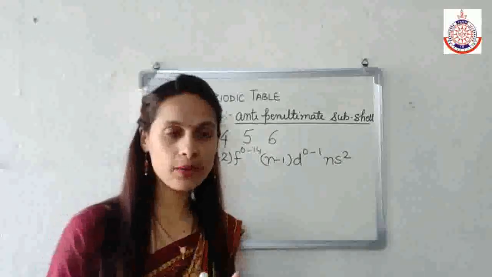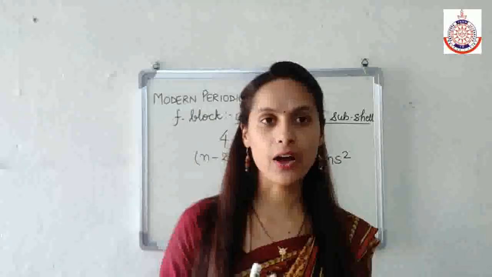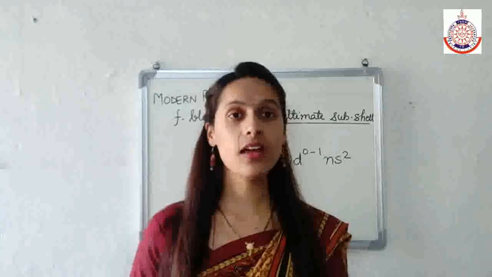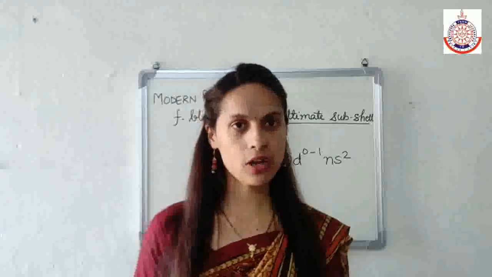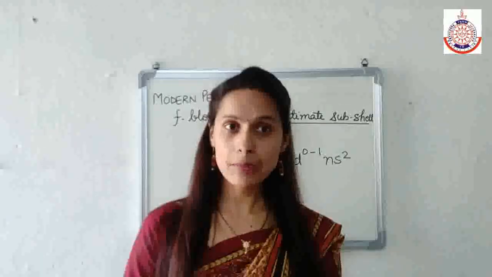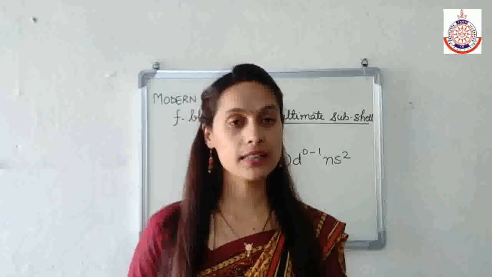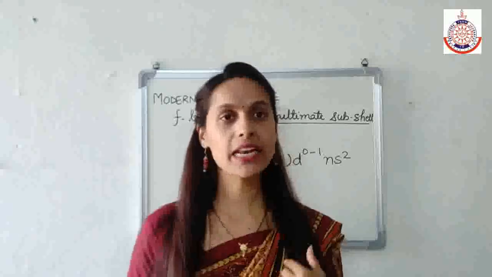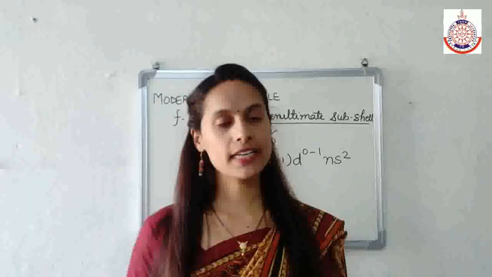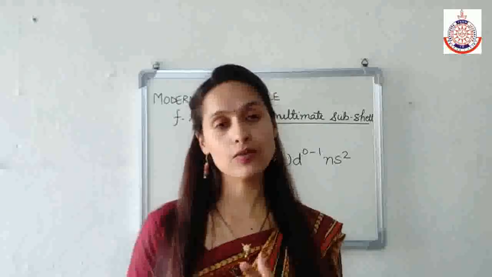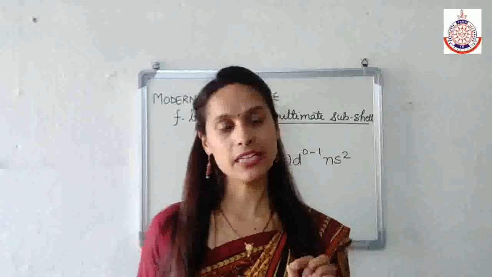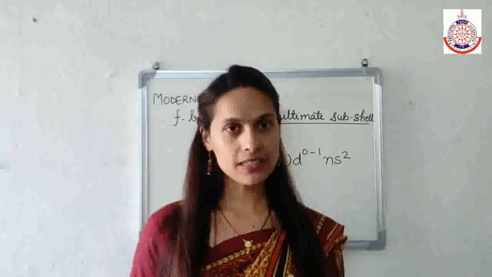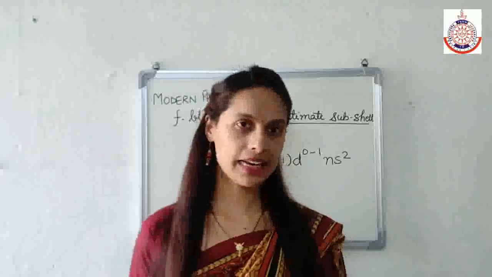So in S block elements, the electron will enter the outermost s orbital. In P block elements, the electron will enter the outermost p orbital. In D block, the electron will enter any of the d orbitals of the penultimate subshell, and in F block, the electron will enter any of the f orbitals of the anti-penultimate subshell. S block elements are all metals. They are known as alkali metals and alkaline earth metals.